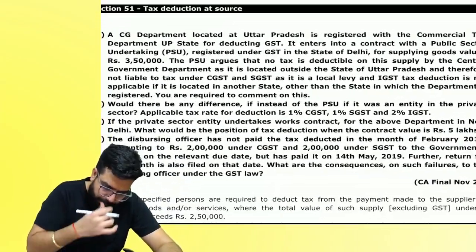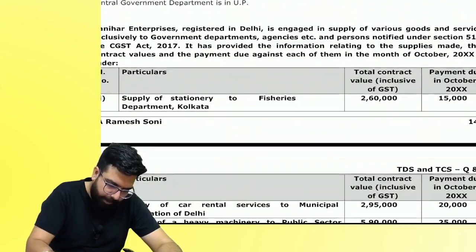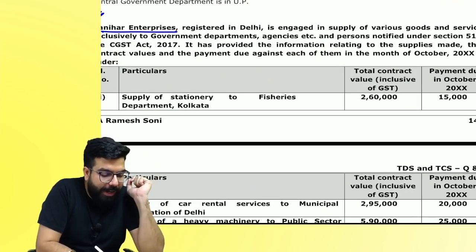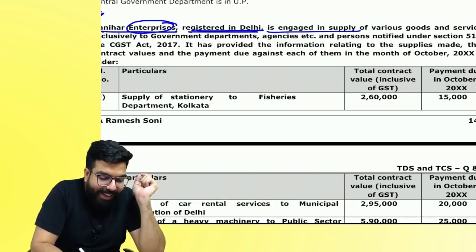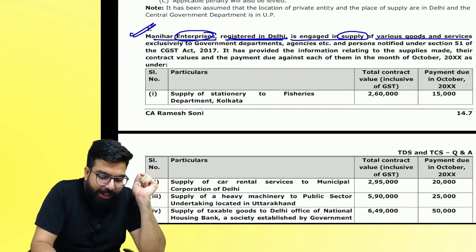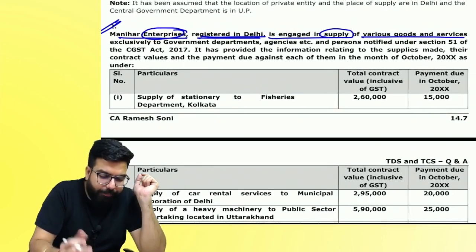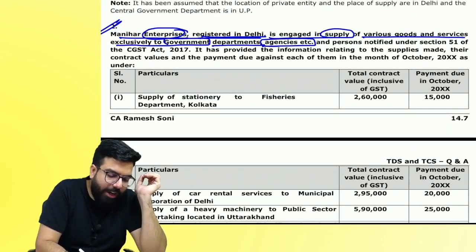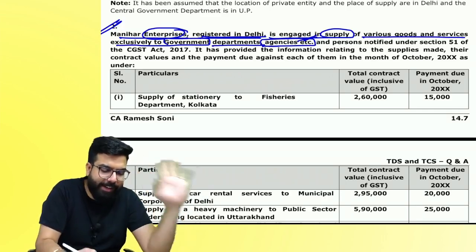Everyone over here now. People, see on the board. Manihar Enterprises, registered in Delhi, is engaged in supplying various goods or services exclusively to whom? Government agencies. Is the government agency going to deduct TDS? First of all, is it a TDS deductor?